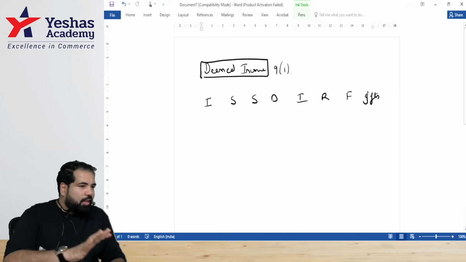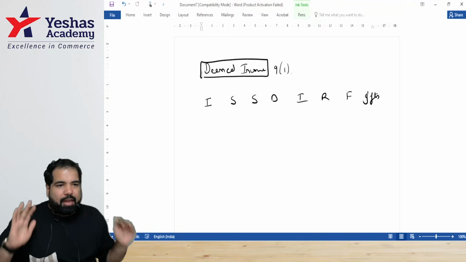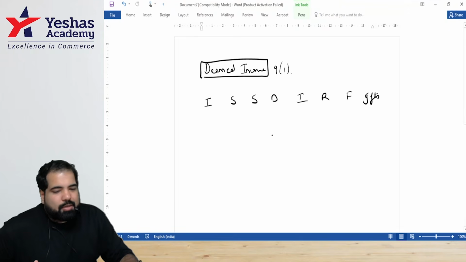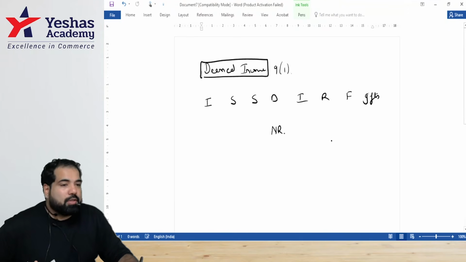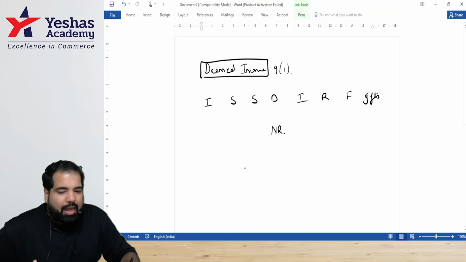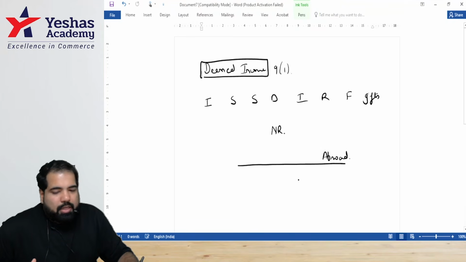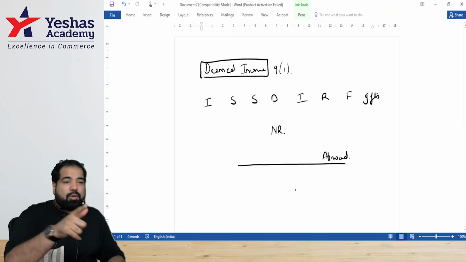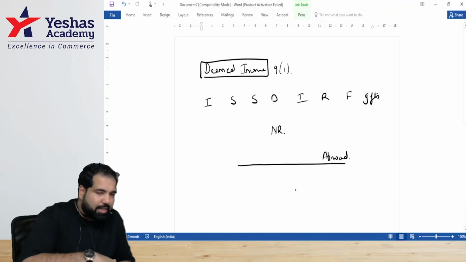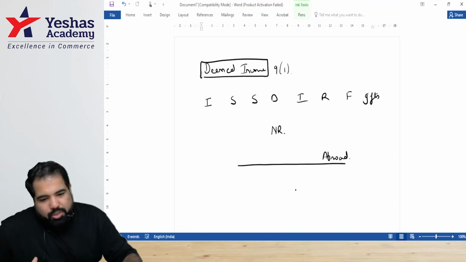ISSD IRF gives. Now stop, sit back and understand. All these incomes are earned by a non-resident. Who is earning this income, guys? Non-resident. And these incomes are earned by a non-resident who is sitting where? Abroad. Then why does India want to tax it? Because it has some connection with which country, guys? India. So let's see what is the connection of India.